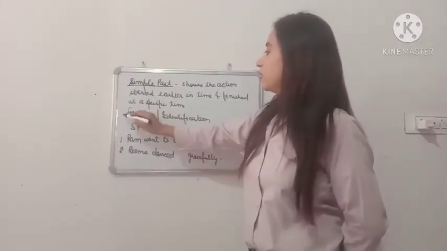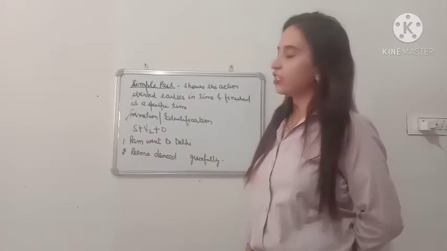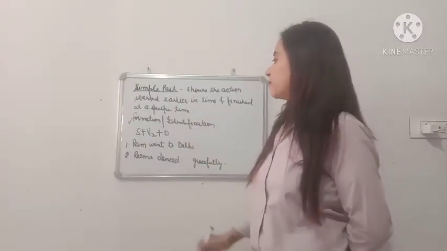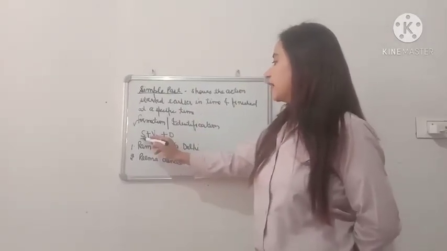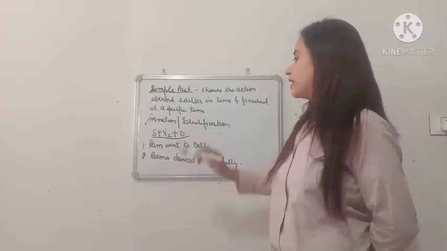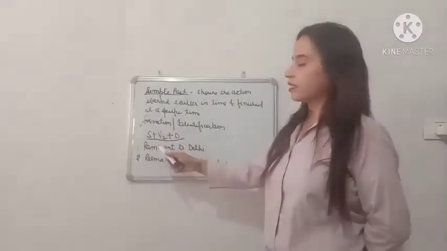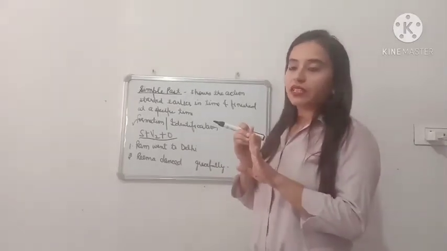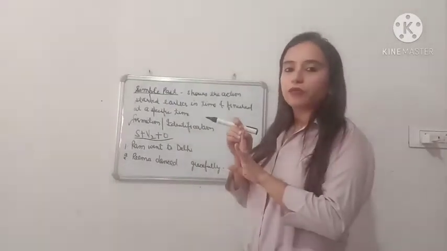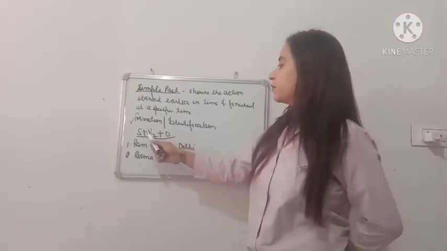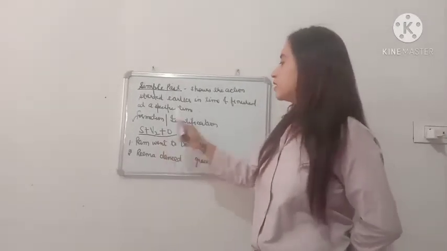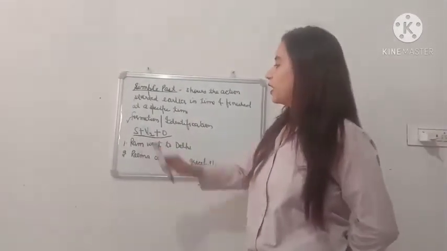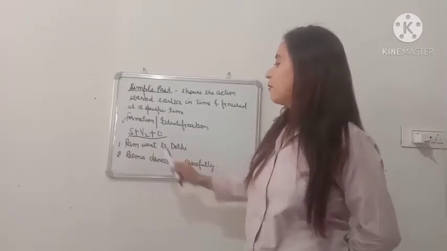So now we will learn the formation and identification of simple past tense. And the simple past tense identification and formation is subject, the second form of verb and object. That is the subject, V2, object. It is very simple, subject plus second form of verb plus object. And example I have already quoted, that is Ram went to Delhi.